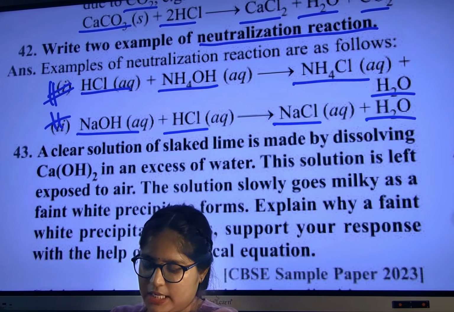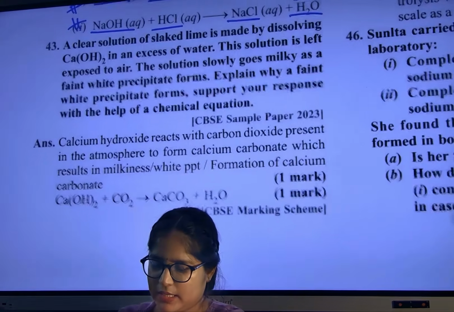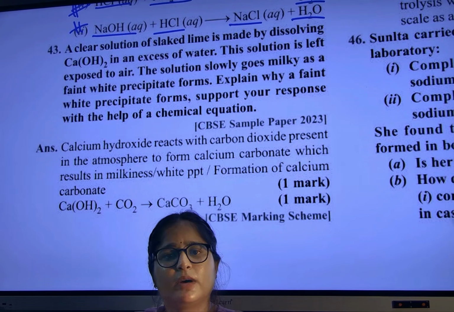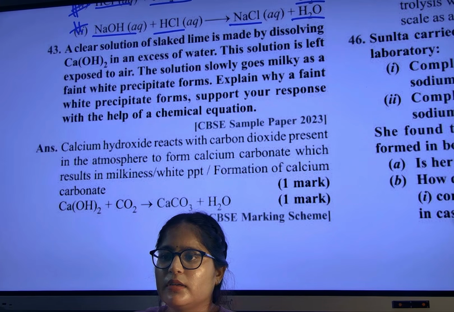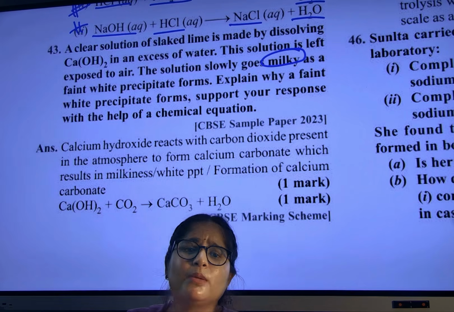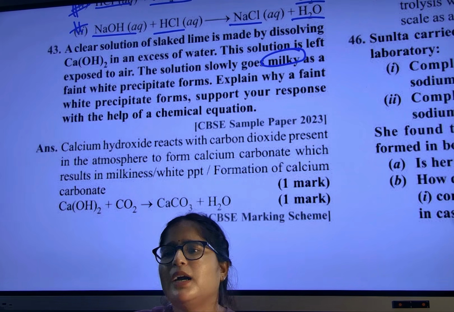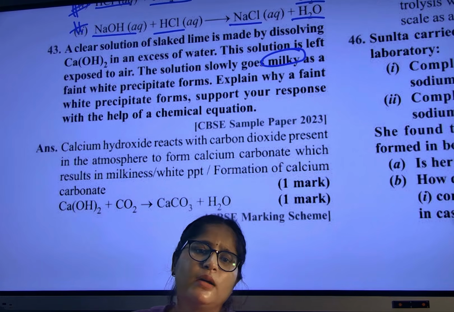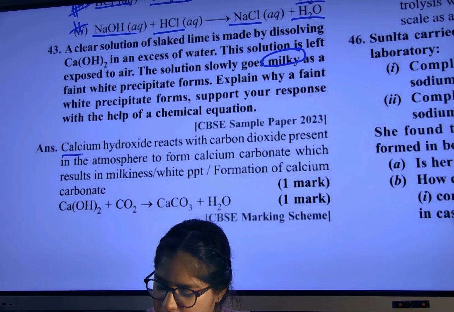Okay, see here. Question understood. By seeing the big question, you are getting stressed. Why? I have told you just see the word milky. Whenever the term milky is there, what is the answer? CO2. Lime water turning milky means CO2.